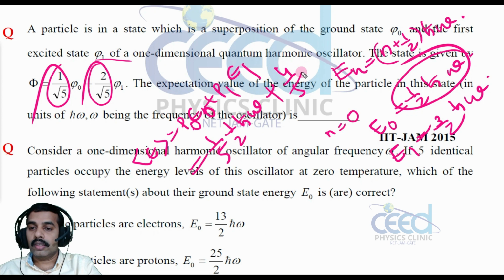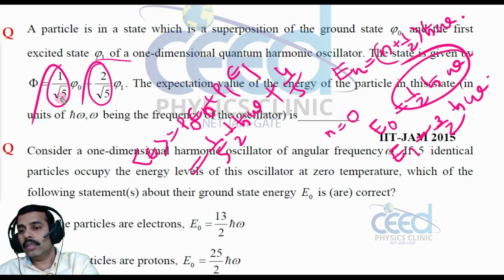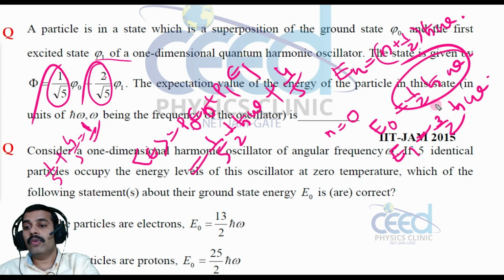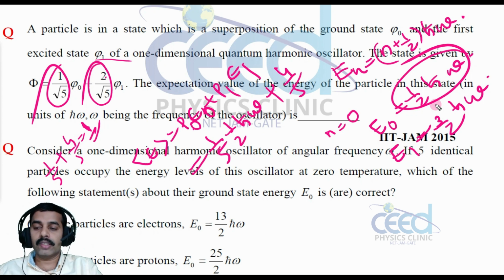Note that we have to check whether the function is normalized or not. Here it is normalized, because the sum of squares is 1 by 5 plus 2 square by 5, that is 4 by 5, that is equal to 1. So it is a normalized wave function. We can apply this method only if the wave function is normalized. If not normalized, we have to normalize it and then proceed. Here it is no problem.